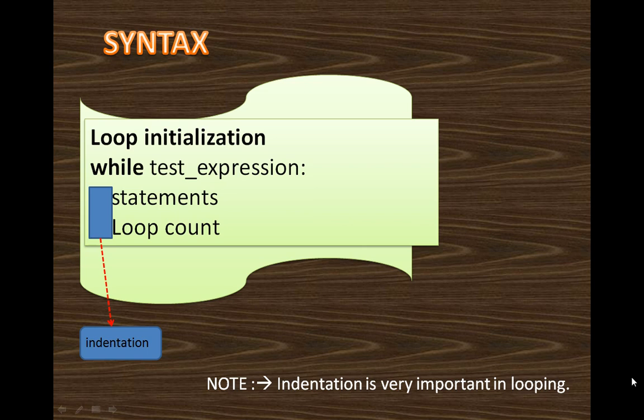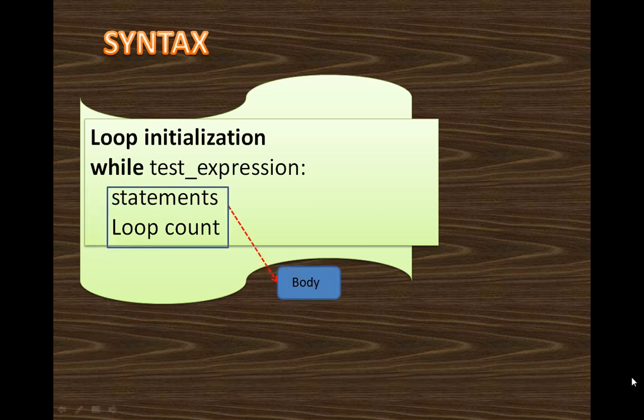So in this you can put either one statement or any number of statements you want to repeat. This is known as the body of the while loop. Then you have the next statement, the loop count, which is also known as the step value, meaning the way you want to move.